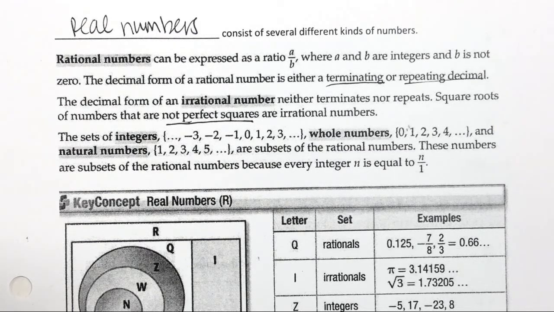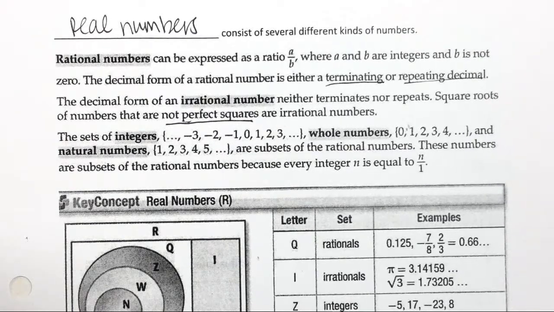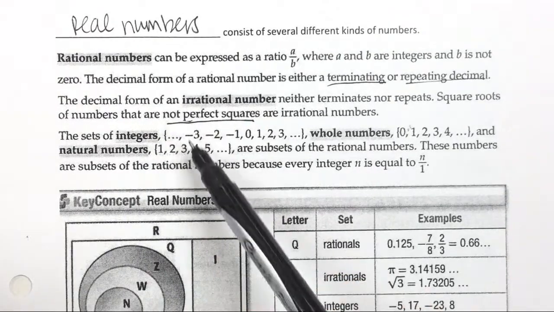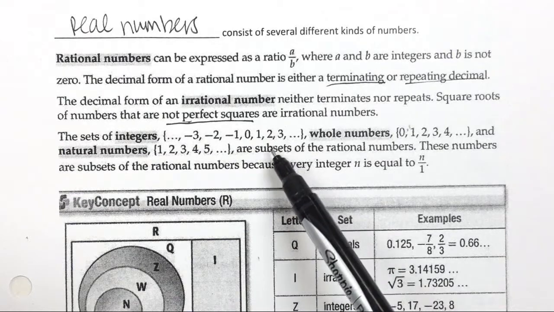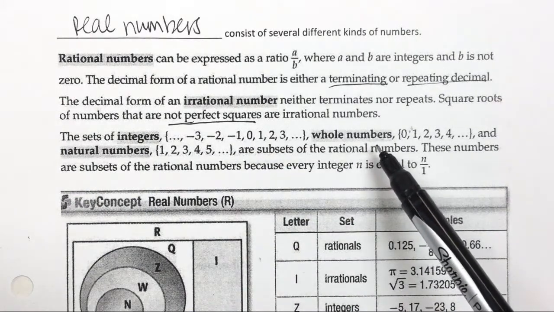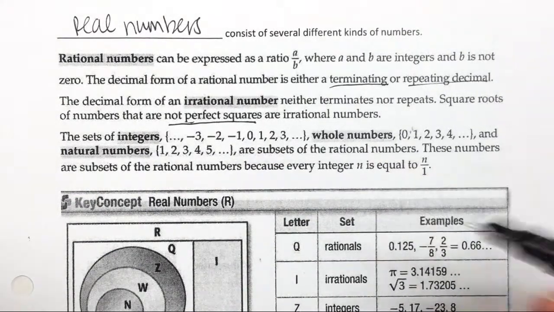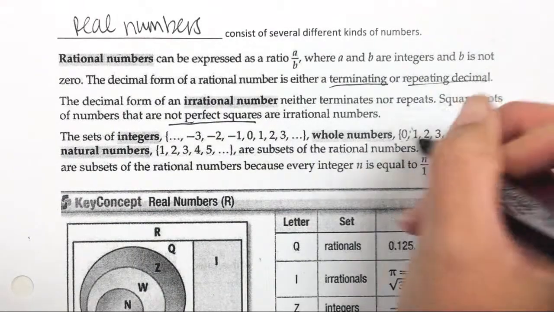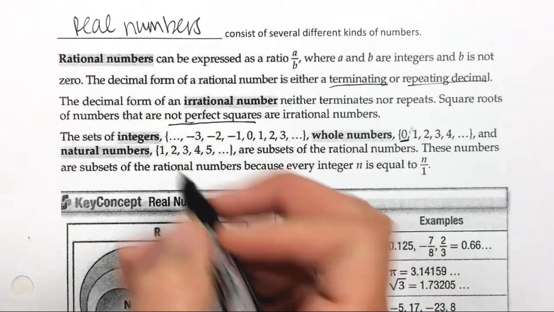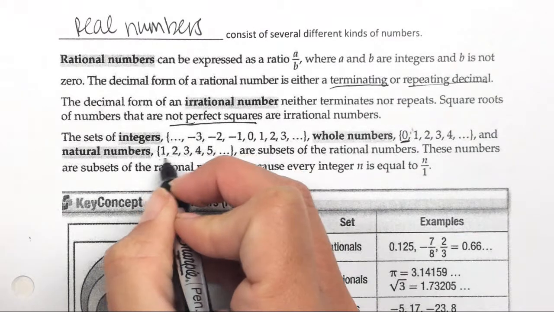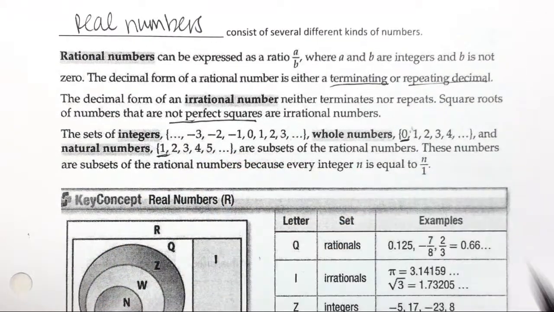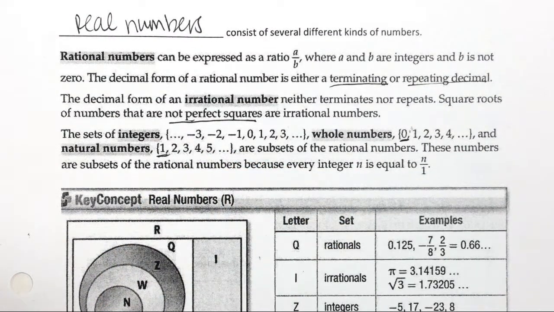Okay. Then there's integers, and those are going to be whole numbers, so no decimals, no fractions, that are either negative or positive. Those are integers. Whole numbers, same thing, no decimals, no fractions, but it starts with 0. Underline that part. Starts with 0. And then natural numbers are whole numbers, but they start with 1, so there can't be any negative whole numbers or natural numbers.